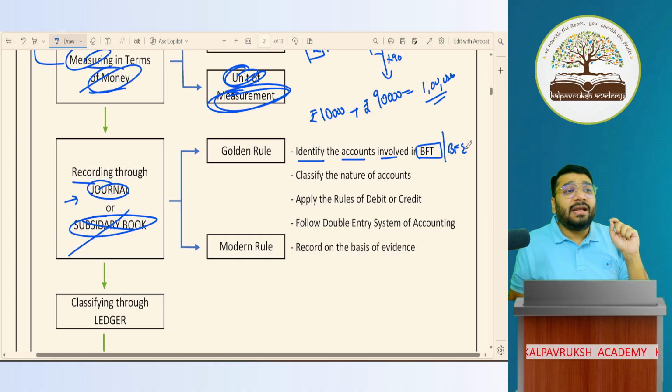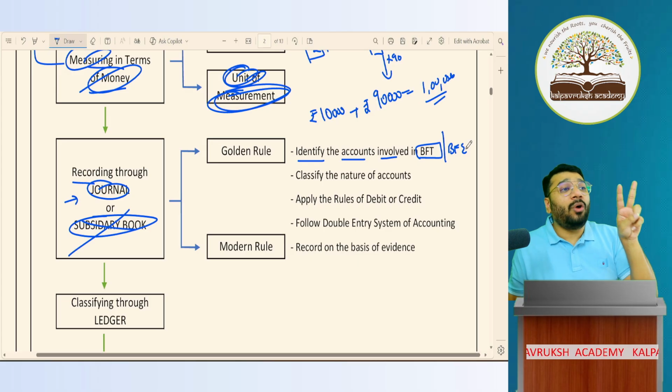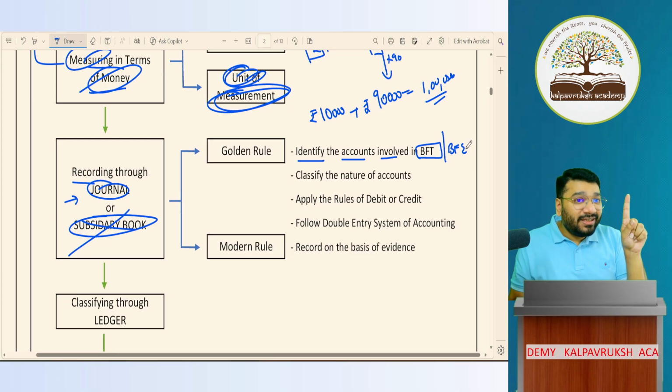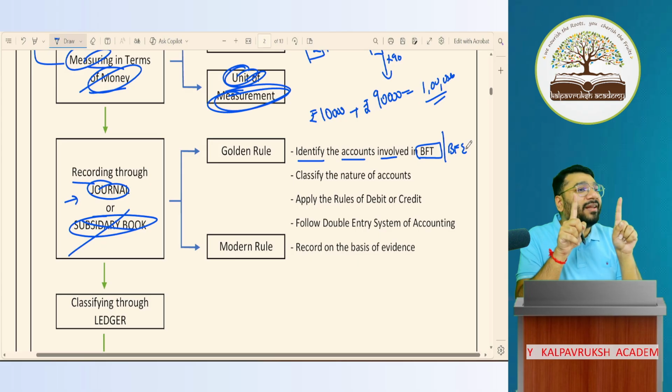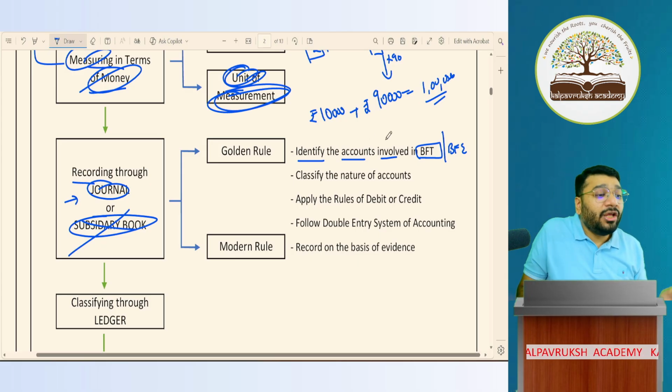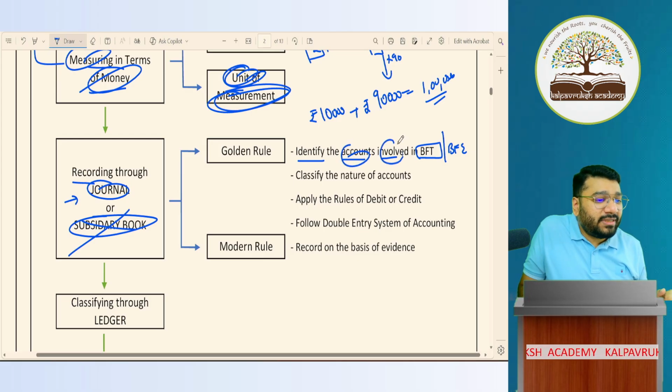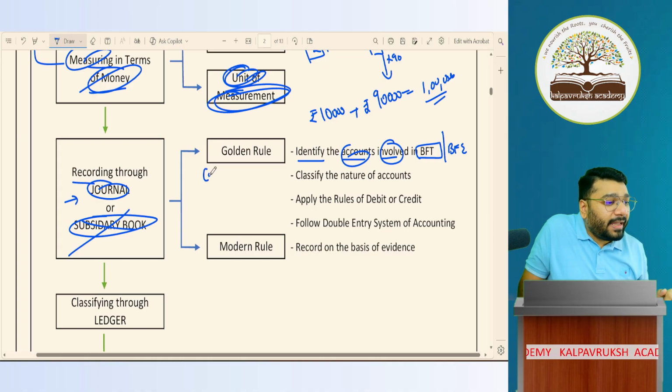So in this I have to identify which 2 accounts or 3 accounts are getting affected. Can you tell me in this transaction how many accounts are affected? 2 accounts. One is cash, second is Ram's capital. So from the transaction, you have to learn how to identify the accounts involved. So 2 accounts involved: one you said cash.